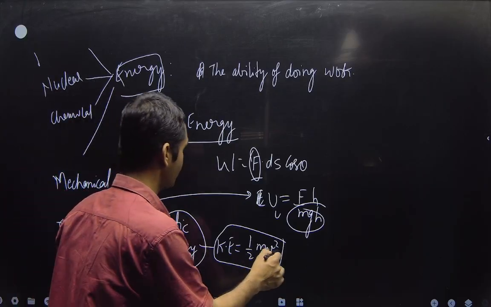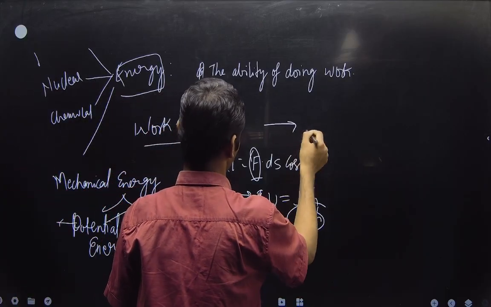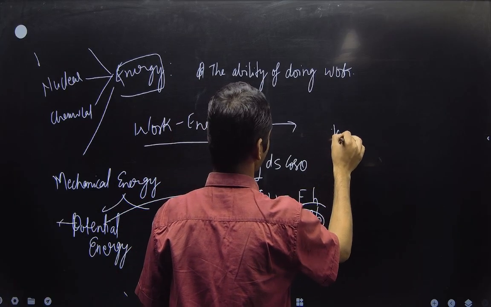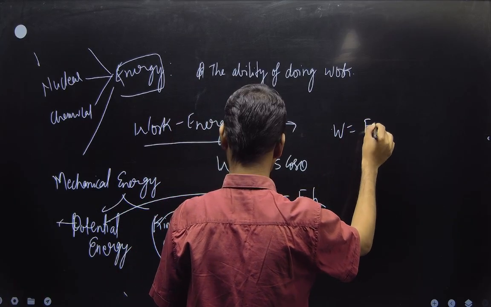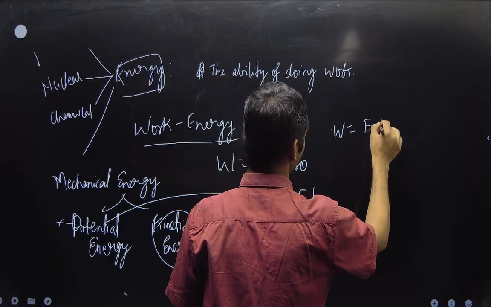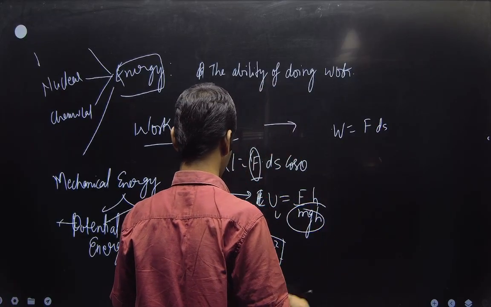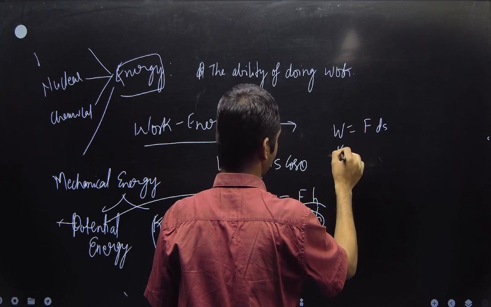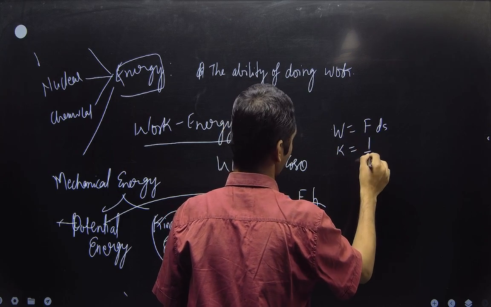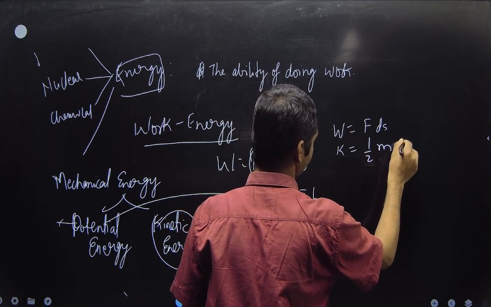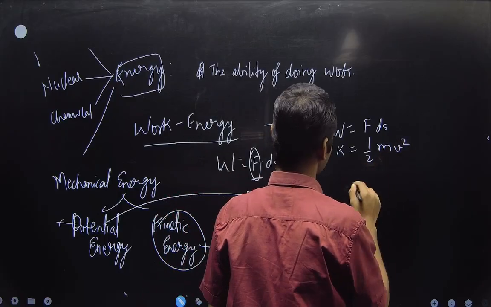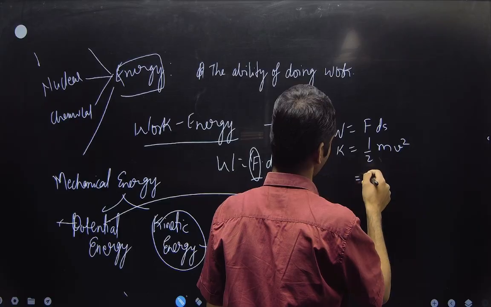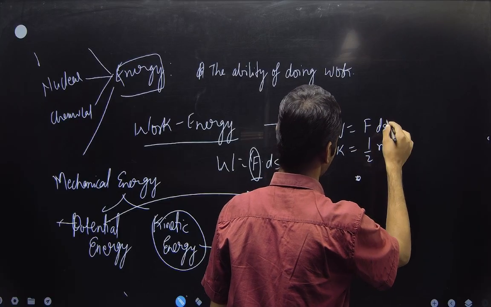What is the relation between energy and work? So look, it is this. W is equal to F ds, and kinetic energy is equal to 1/2 mv square. Let's change it to momentum. Okay, and ds over dt.